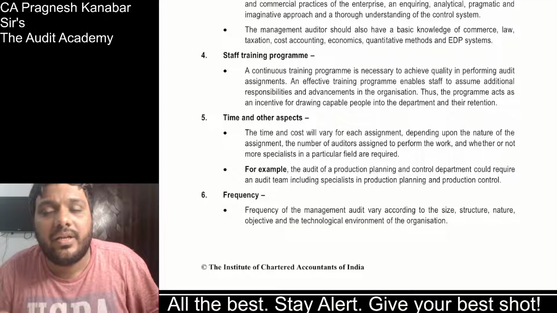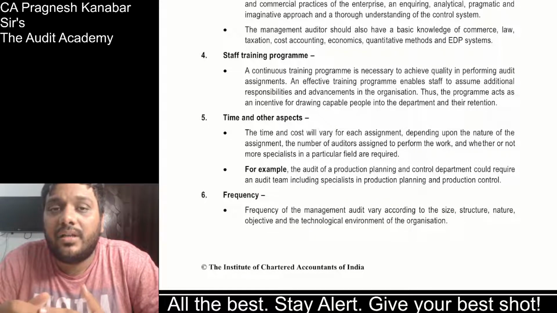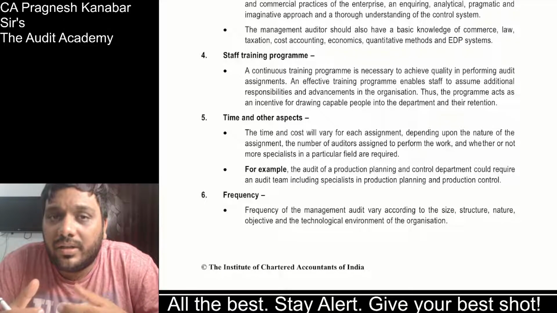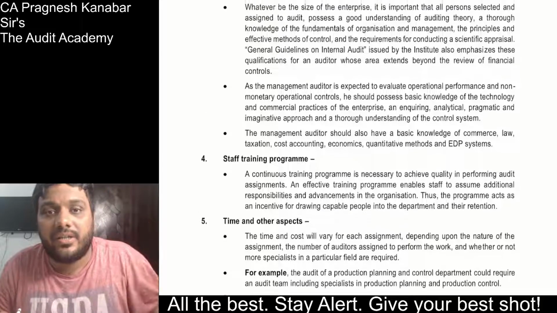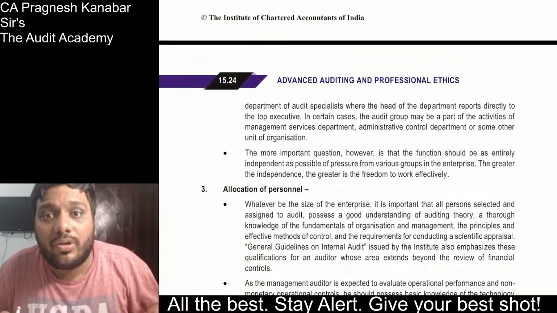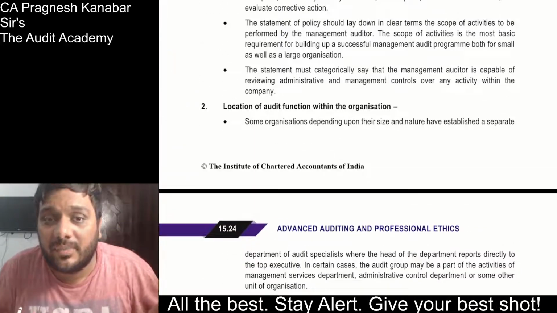Then frequency should be decided in consultation with the top management, whether you want to go quarterly, monthly, annually, once in 2 years, or once in 3 years. In a fast changing industry, frequency should be at a shorter interval to assess whether the management still remains efficient or not.